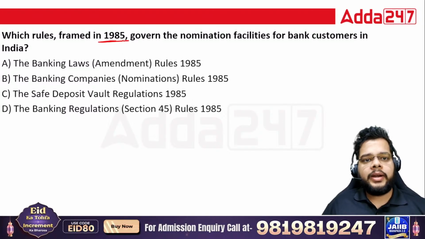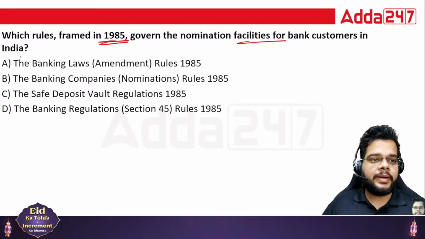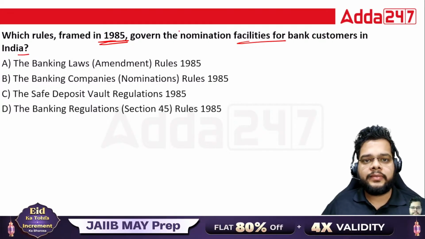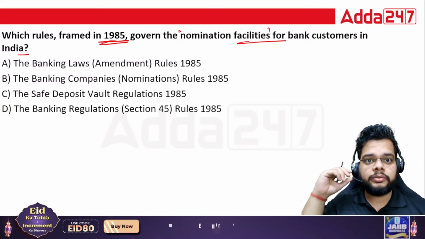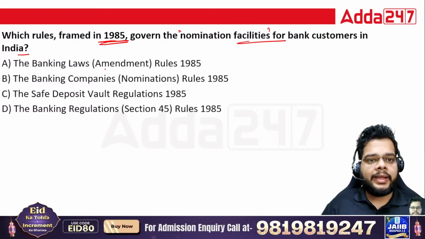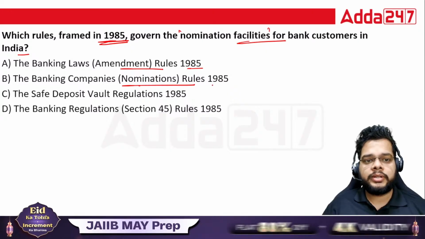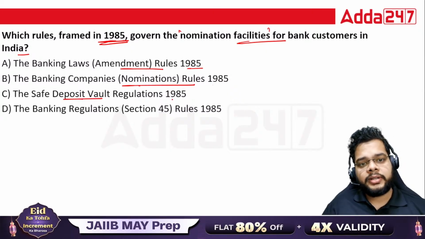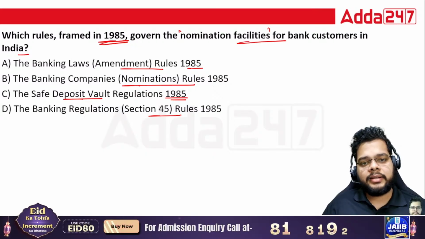Which rules framed in 1985 govern the nomination facilities for bank customers in India? So nomination facilities are again very important for our banks, and for the customers also. So which rules are governing the nomination facilities? Banking Law Amendment Rules 1985, Banking Companies Nomination Rules 1985, Safe Deposit Vault Regulation 1985, or Banking Regulations Section 45.